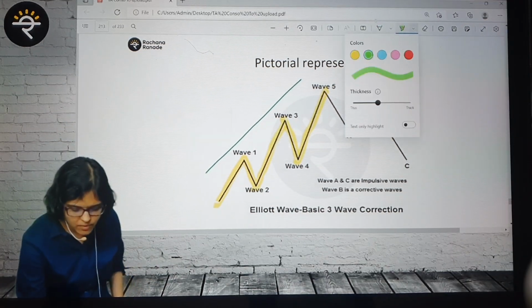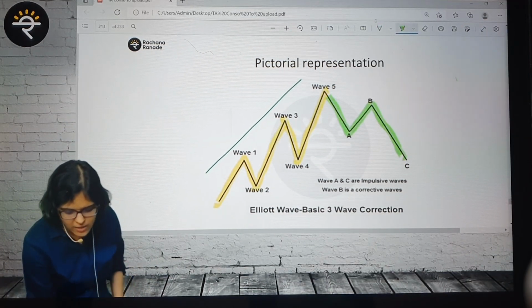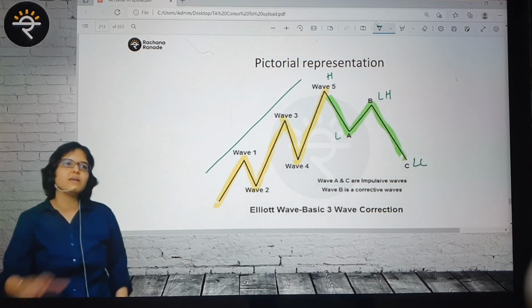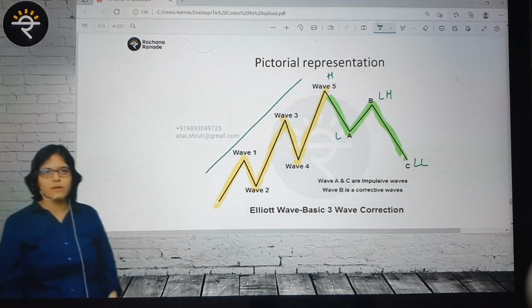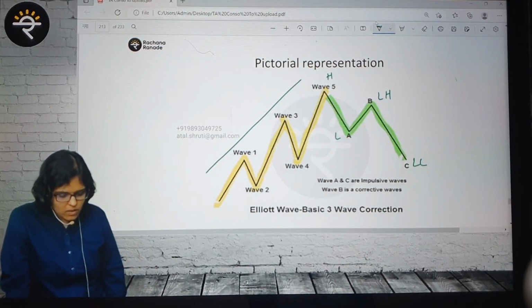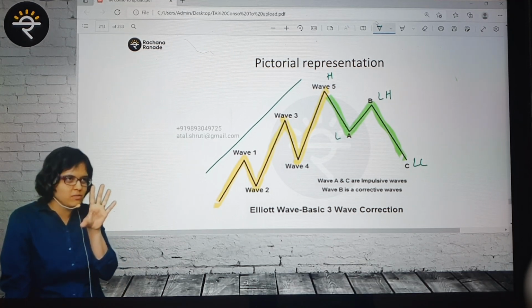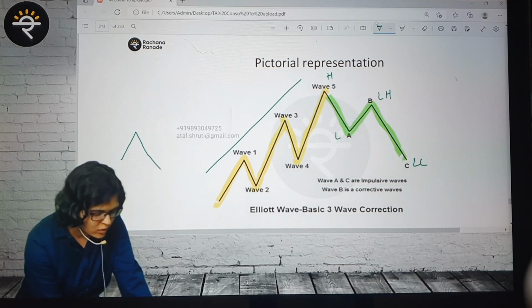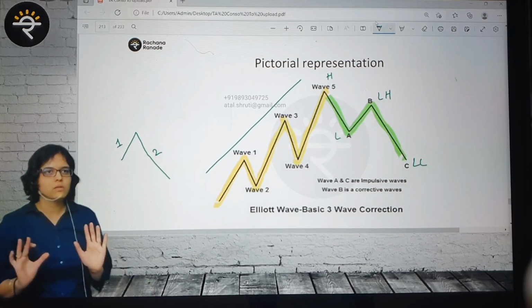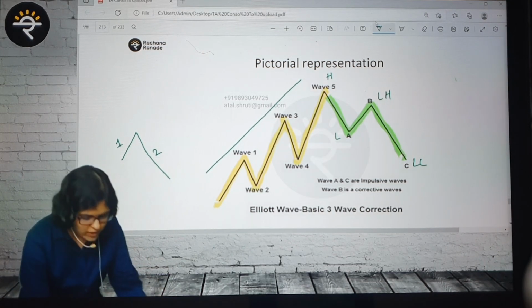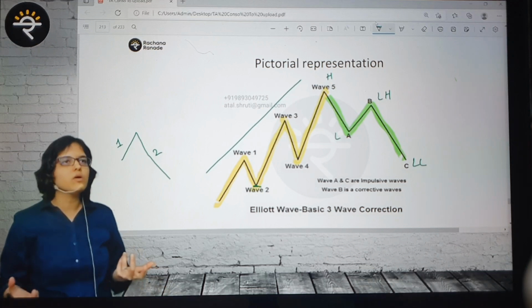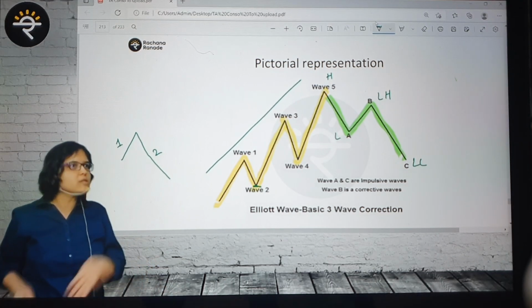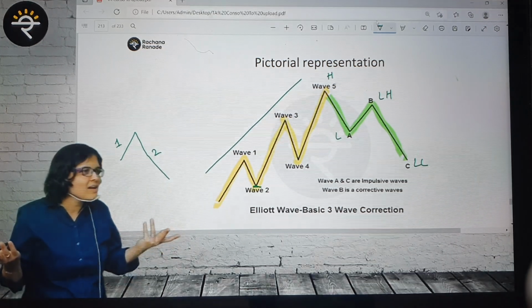And then we have down moves, 1, 2. Here, can I say low, high, lower high, low, lower low? So basically a correction. That is how he has defined it. According to him, I'll tell you just one rule, comparatively the simplest one. He says that wave 2 cannot go below wave 1. Here you can see wave 2 low is definitely higher than wave 1 low. The logic is that it's an uptrend we're talking about. If wave 2 goes below wave 1, then it is a lower low, not a higher low. Are you with me?